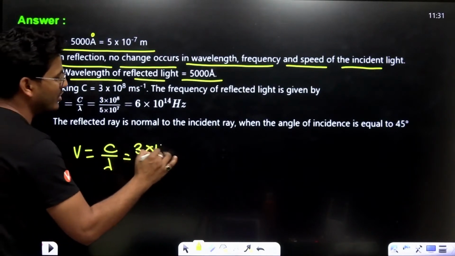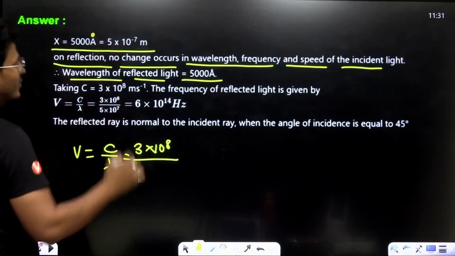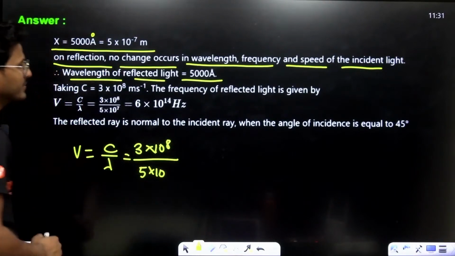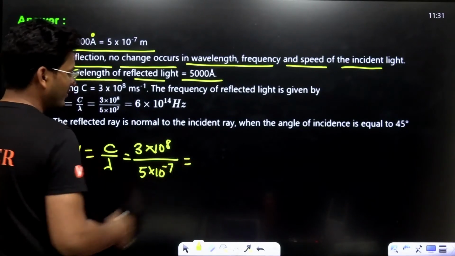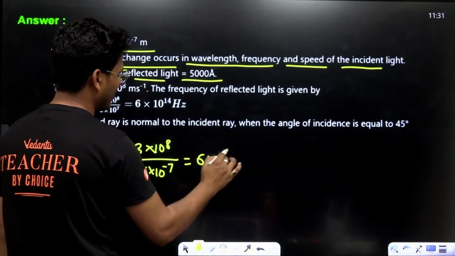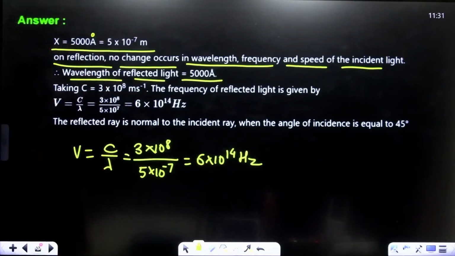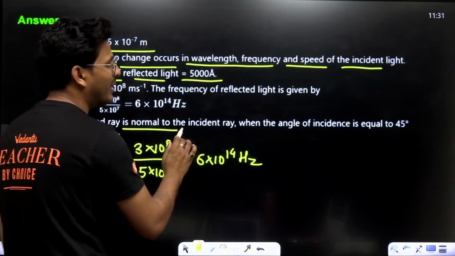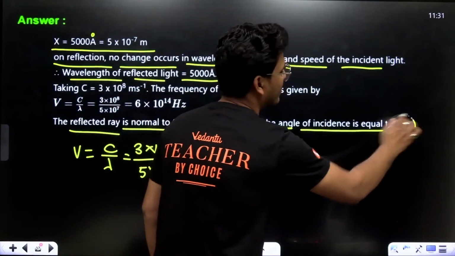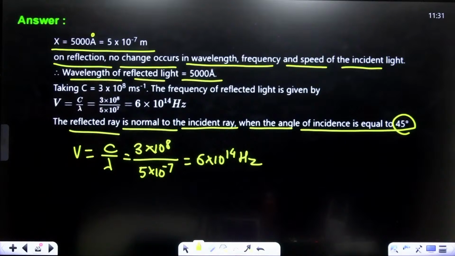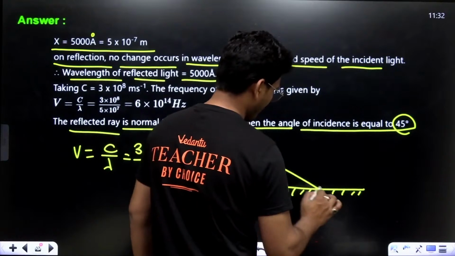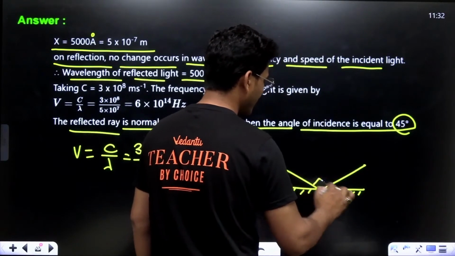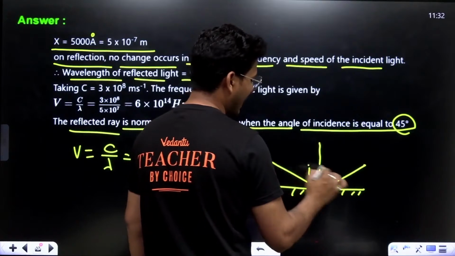So frequency nu equals c upon lambda. c is 3 into 10 to the power 8, the speed of light, upon 5 into 10 to the power minus 7. Now, it's 6 into 10 to the power 14 hertz. The reflected ray is normal to the incident ray when the angle of incidence is equal to 45 degrees. As you know, i equals r in reflection.